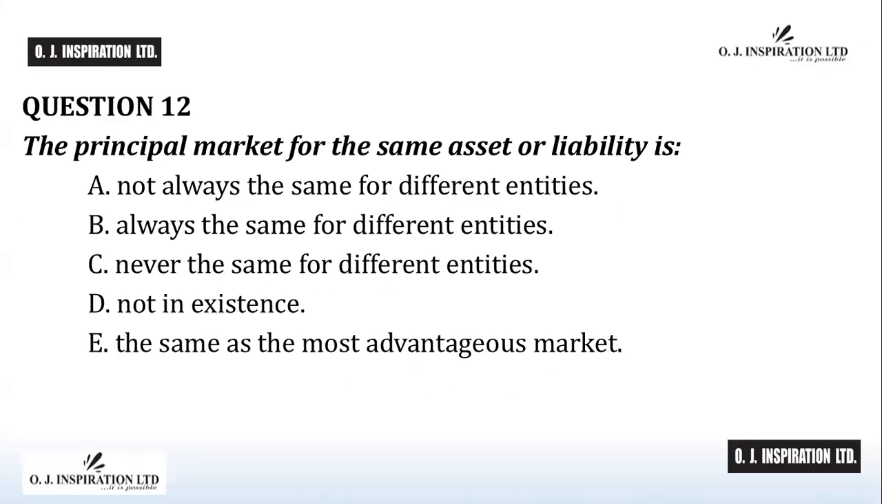Question number 12. The principal market for the same asset or liability is A. Not always the same for different entities. B. Always the same for different entities. C. Never the same for different entities. D. Not in existence. E. The same as the most advantageous markets. Time counts.